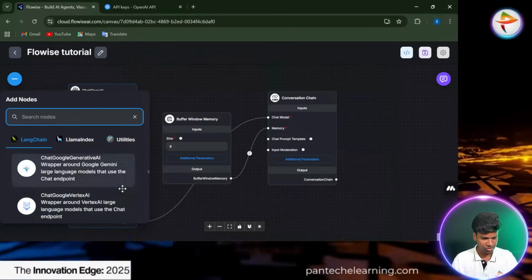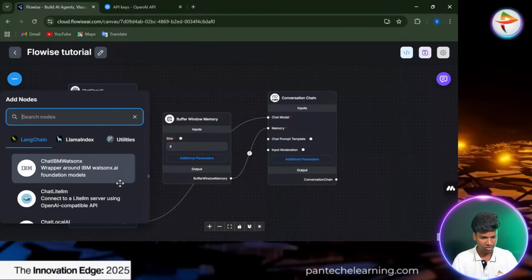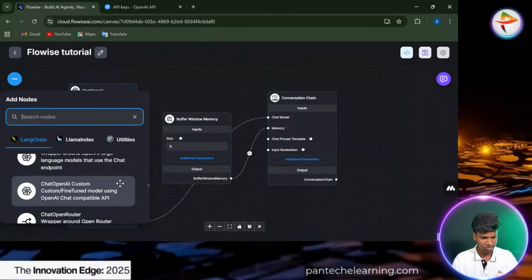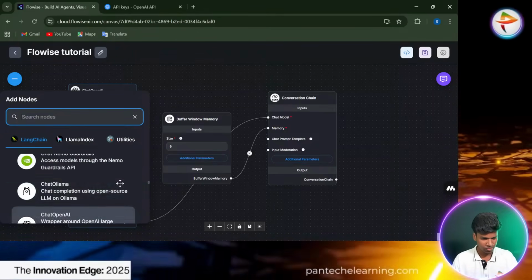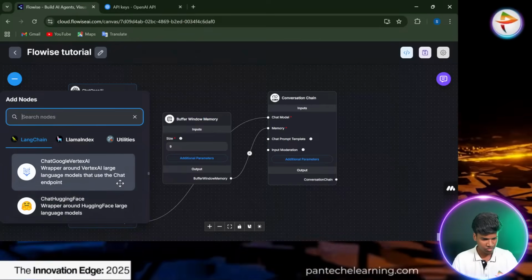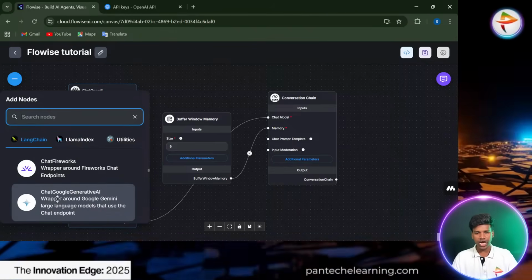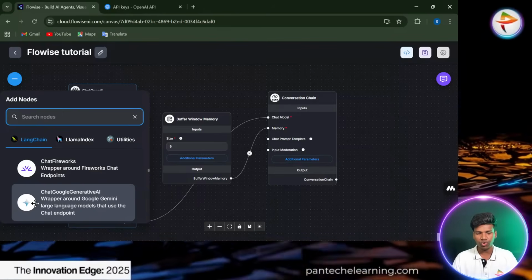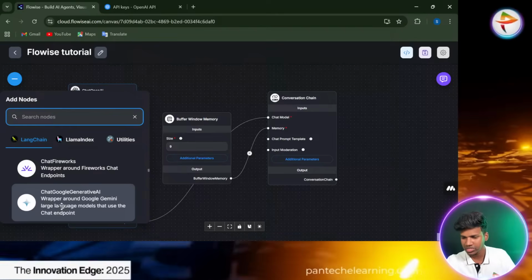Again I have to show you, wait a second. Yeah, here is Chat Google Generative AI, and the Gemini logo is there also. So you can try with this.